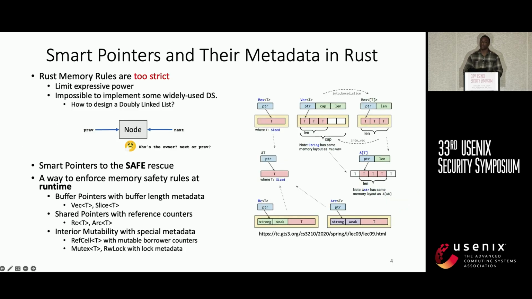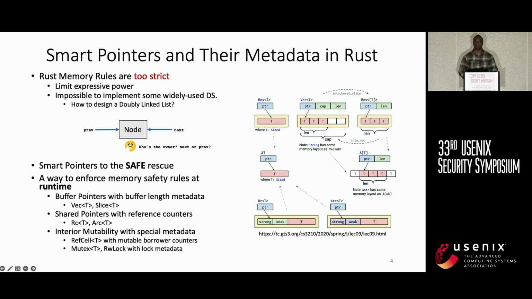The problem with these rules is that they are too strict for modern day software development, and at worst, we can't even adhere to them while programming widely used data structures. An example we take here is a doubly linked list, which we might all know. In this case, a single node will have at least a pointer from its previous neighbor and another pointer from the next neighbor. In Rust, this is double ownership, which breaks rule number one, and that means we cannot actually design a doubly linked list while adhering to the ownership rule.